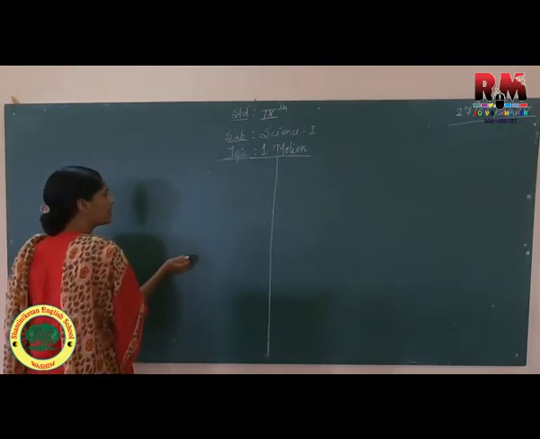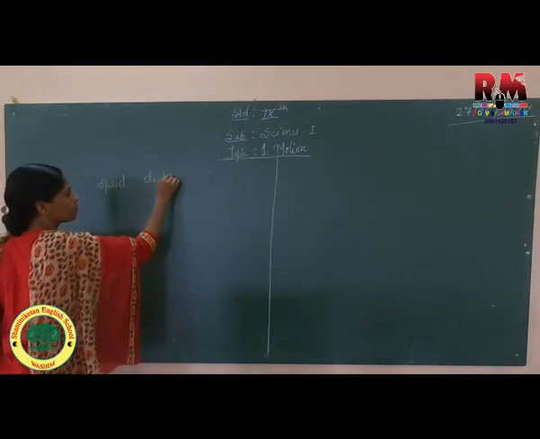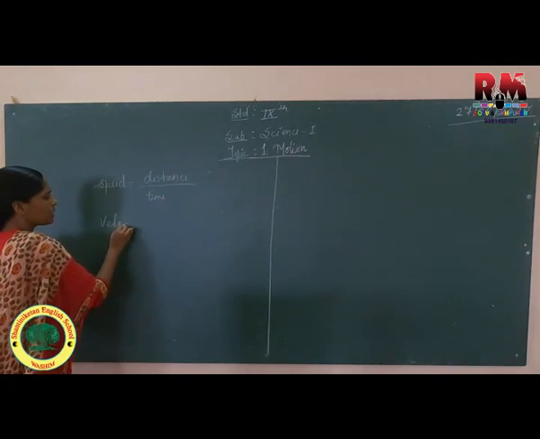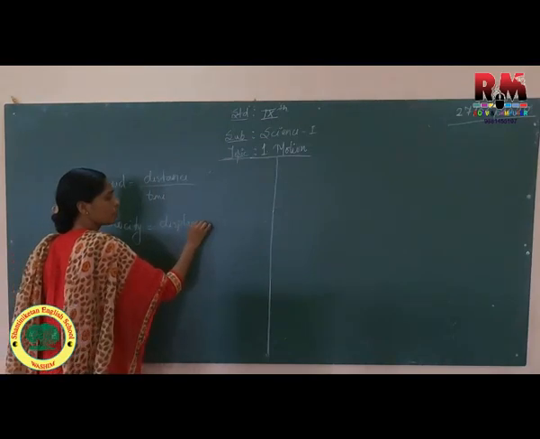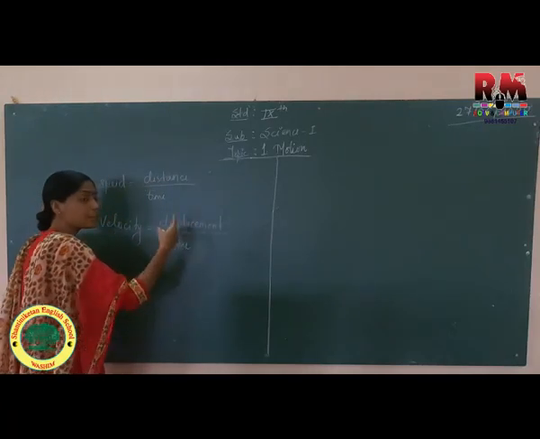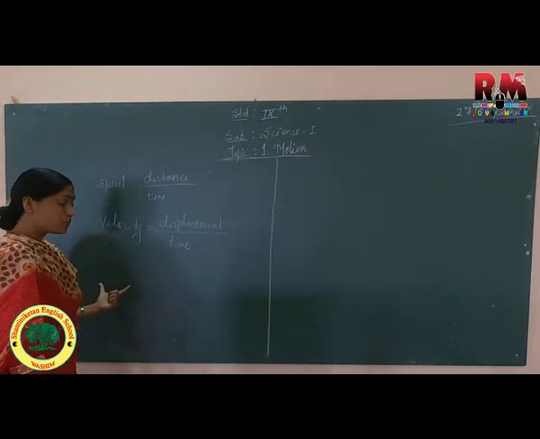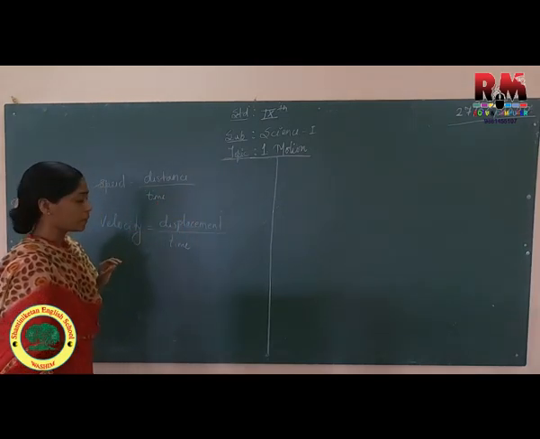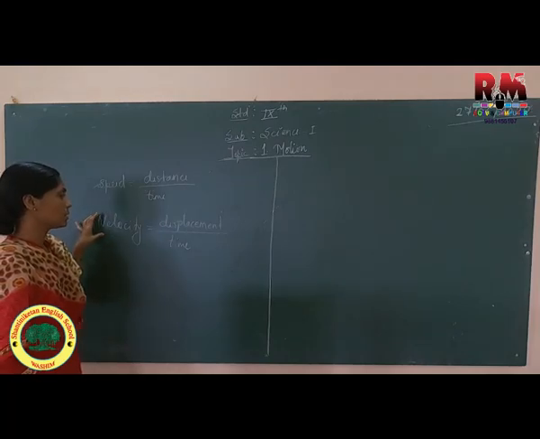Okay, so already we know that speed is nothing but distance upon time. And velocity is displacement upon time, or displacement per unit time is called velocity. Now we are going to study another physical quantity. These are all physical quantities which we are going to study under motion. So another quantity we are going to study is related to velocity.